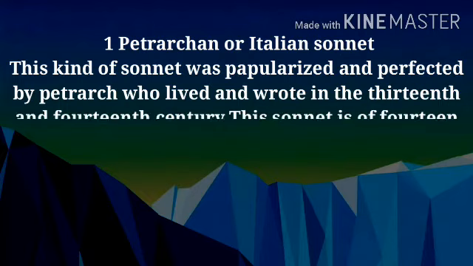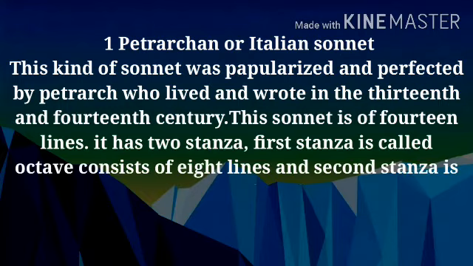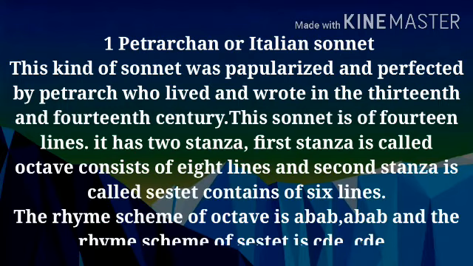Petrarchan or Italian sonnet. This kind of sonnet was popularized and perfected by Petrarch, who lived and wrote in the 13th and 14th century. This sonnet is of 14 lines. It has 2 stanzas. The first stanza is called the octave, which consists of 8 lines, and the second stanza is called the sestet, which consists of 6 lines. The rhyme scheme of the octave is A B A B A B A B, and the rhyme scheme of the sestet is C D E C D E.